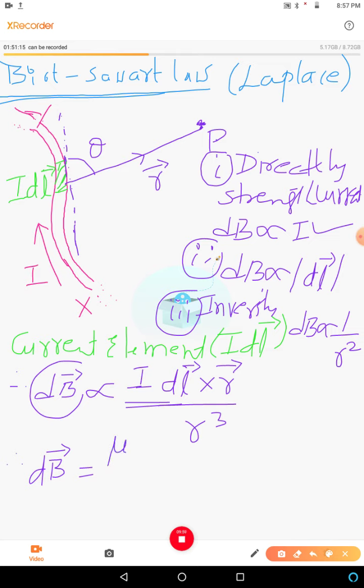That constant is mu naught by 4 pi. This is the constant, you should remember, into mu naught by 4 pi into I, vector dl cross r, divided by r cube. ಮತ್ತೆ ಕೆಳಗೆ ವೆಕ್ಟರ್ಸ್ ಏನಾಗಂಗಿಲ್ಲ, ಡಿವೈಡ್ ಬೈ ಆರ್ ಕ್ಯೂಬ್.